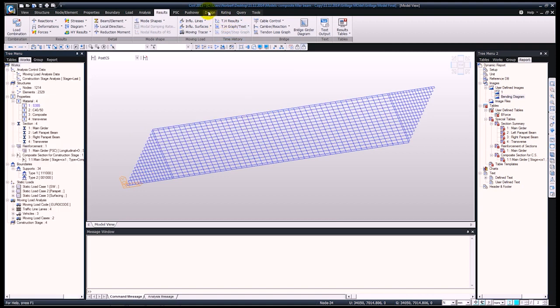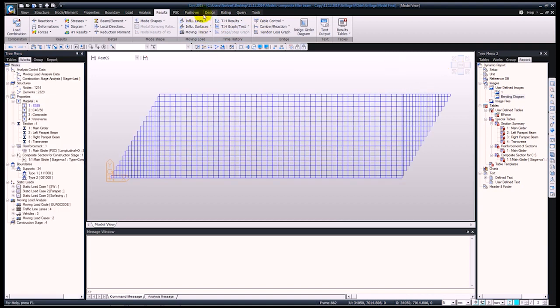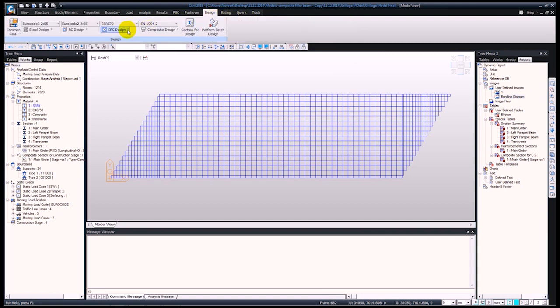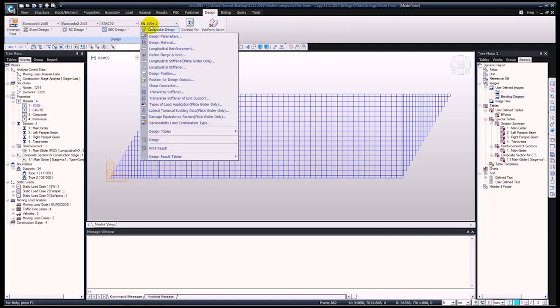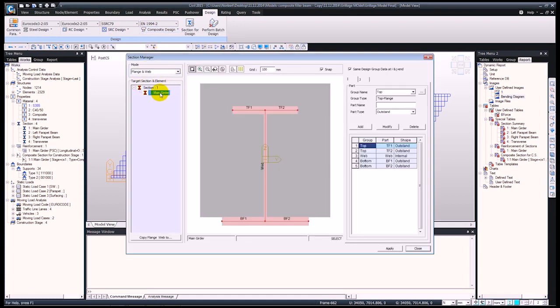Moving on to the design, so let me go on to the top view, design. We can perform the design for this as per the Eurocode. We can define different parameters for this, the gamma factors, the design materials, longitudinal reinforcement. However, what I have defined, especially in this case, is the flange and web.